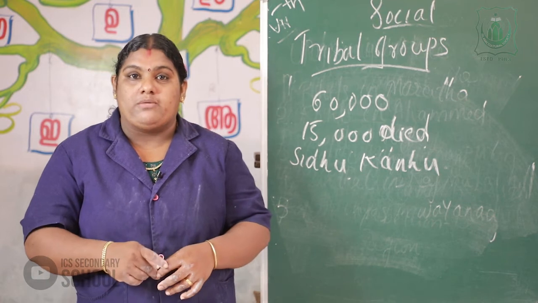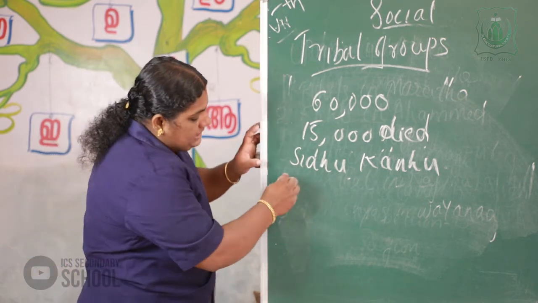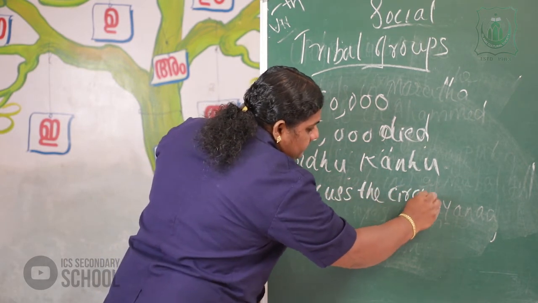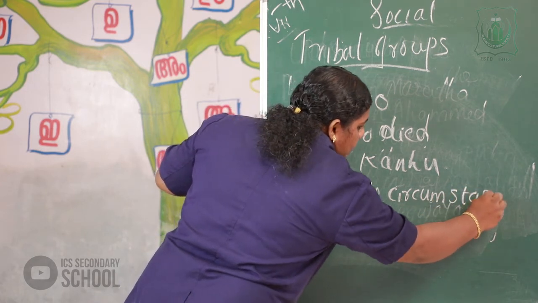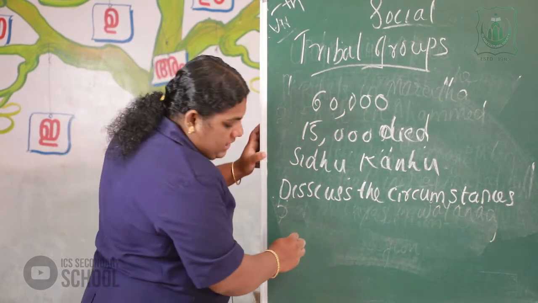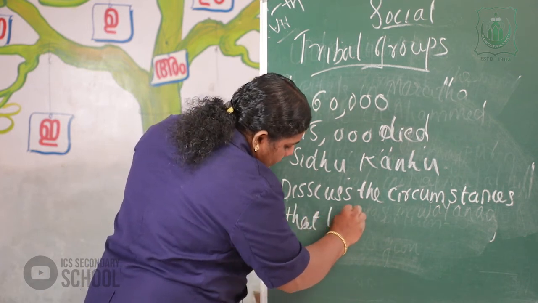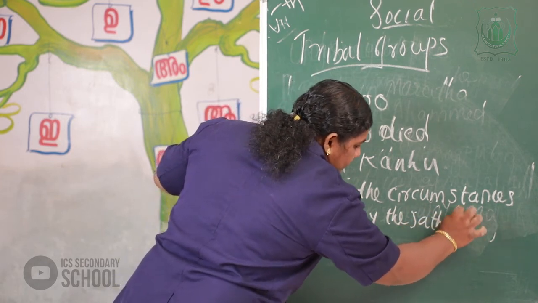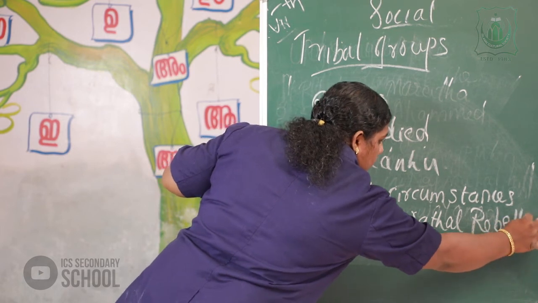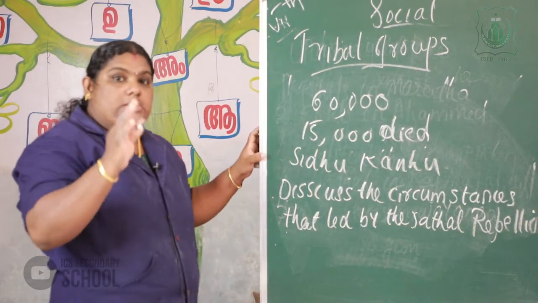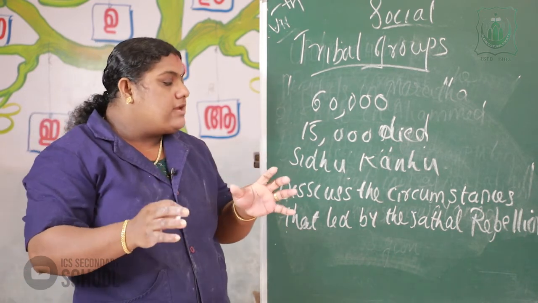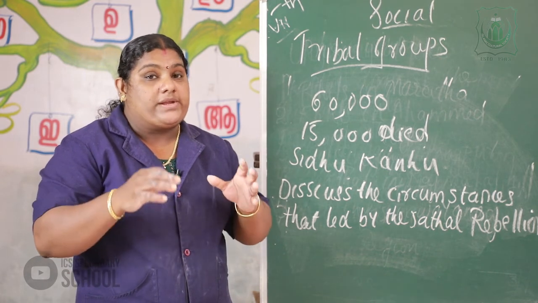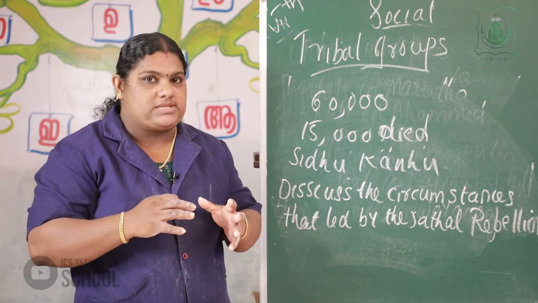So all of you take a notebook and write a question: Discuss the circumstances that led to the Santal rebellion. Earlier I gave a question already, that is, what are the reasons that declined the handloom industries in India?